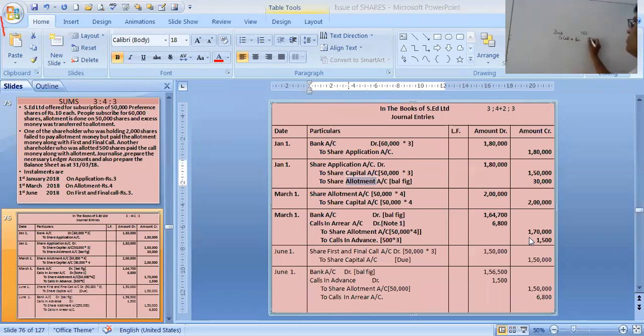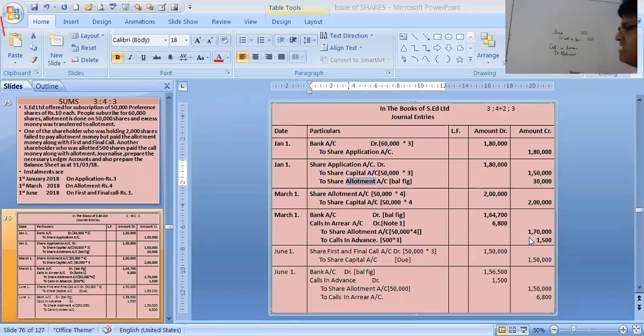1,500 we have received now. Then again on March 1st, it's a compound entry, I am breaking it. Calls in arrear account debit to share allotment. Calls in arrear means some of the shareholders who are not paying the allotment money to share allotment.